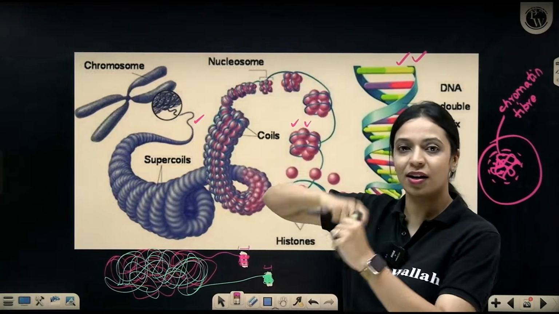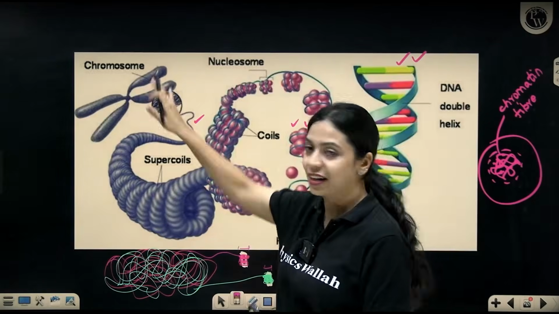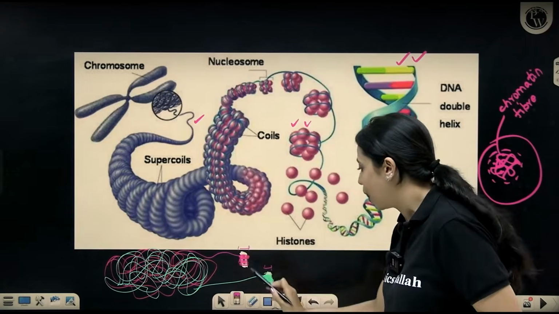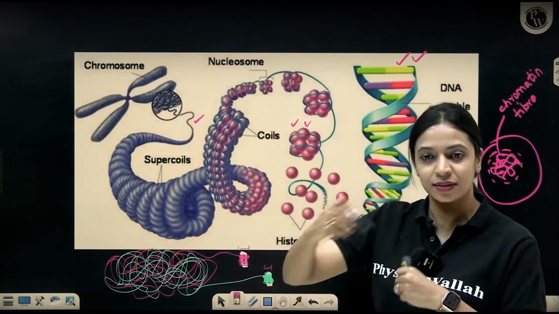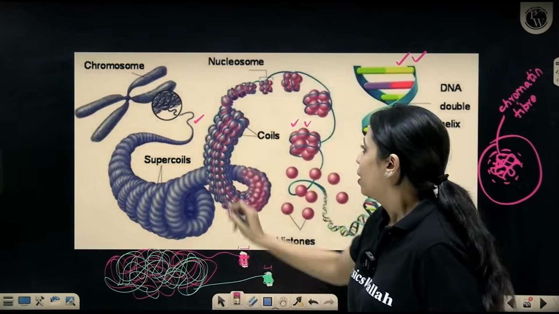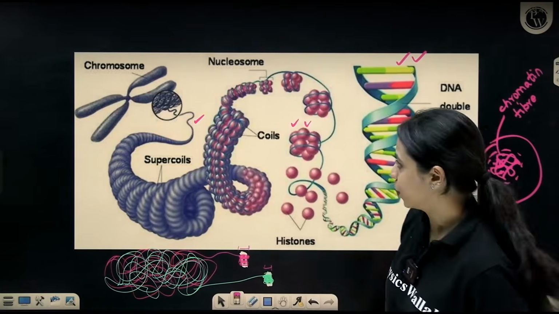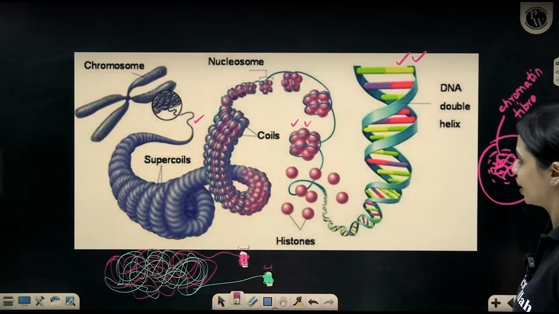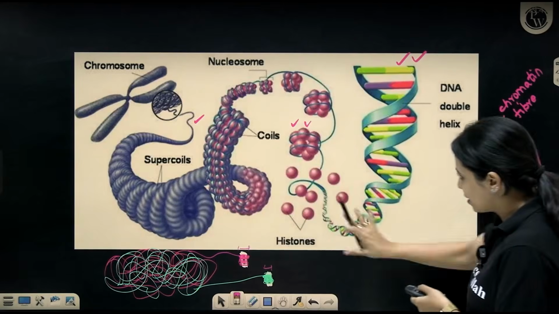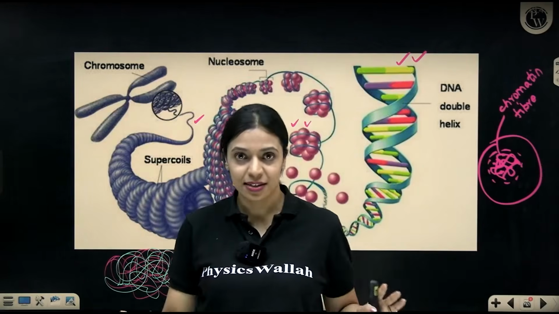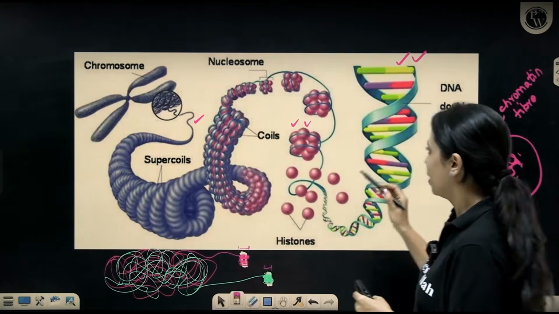So once it winds around proteins, then we say that it is condensed. Similar to how we use a cardboard roll to roll the thread around, we use proteins here to wind around the DNA, okay. Now, this condensation will not happen as a single step, it happens in multiple steps.